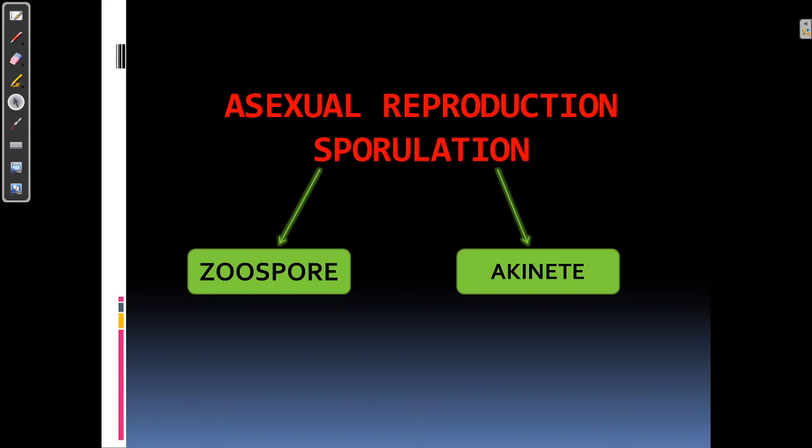Here in Oedogonium, asexual reproduction occurs by sporulation. Sporulation means formation of spores. Here two types of spores are formed. These are zoospores and akinetes. So let's know about them one by one.